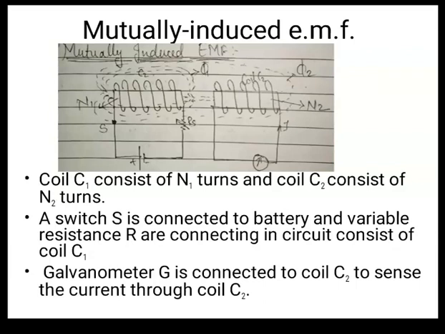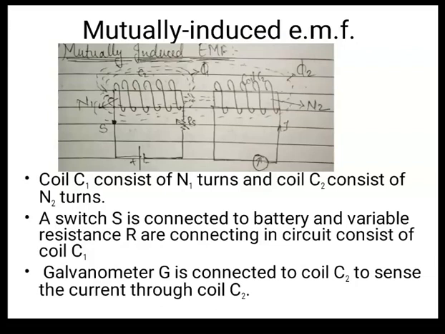Okay, so you can see that in the circuit of the coil C1 there is one supply, one switch which is denoted by S, and one variable resistance RS, right? But on the coil C2 there is no supply and no resistance, there is only one circle. In that circle there is an arrow. While you make your own notes, you can write G there. Okay, so G is nothing but a galvanometer.